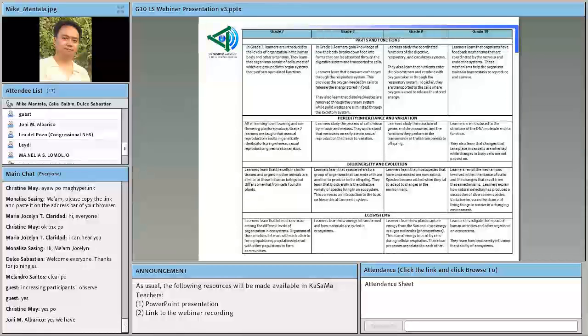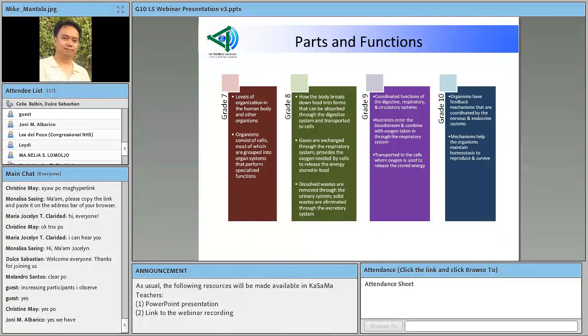Okay, so we're going to look into these curriculum entries in detail in the next slides. Okay, so here are the 4 strands. Here is the strand on parts and functions.